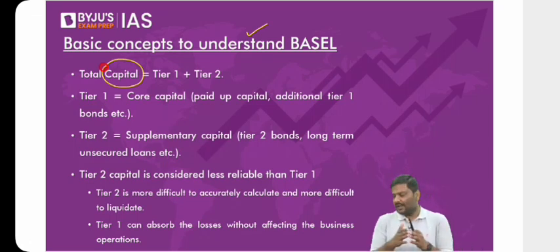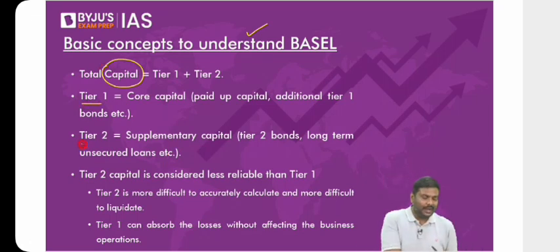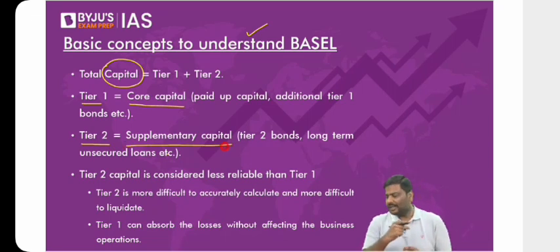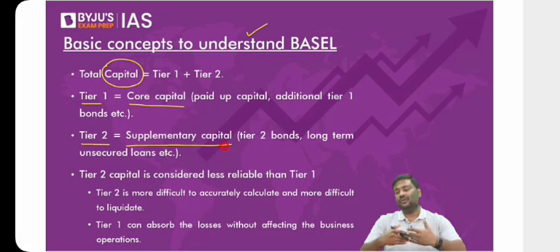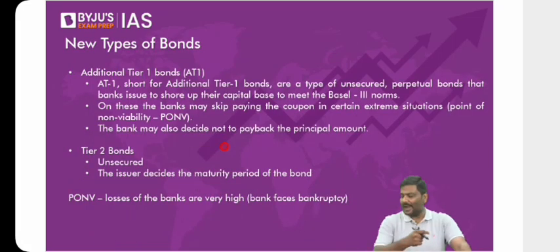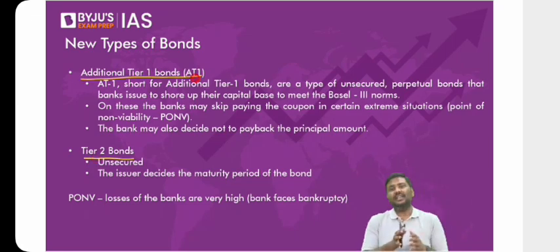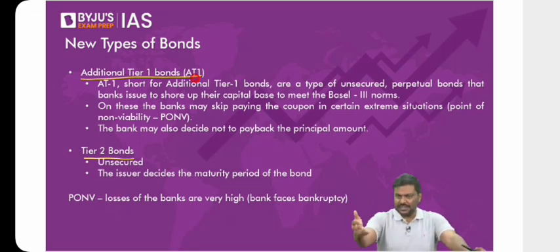So the capital of a bank is of two types: tier 1 and tier 2. Tier 1 is referred to as core capital, tier 2 as supplementary capital. If you remember correctly, I told you tier 1 has more absorption capability. Tier 1 can absorb losses much more easily compared to tier 2. We have discussed additional tier 1 bonds and tier 2 bonds. Banks in India have been allowed to issue these bonds and raise capital.